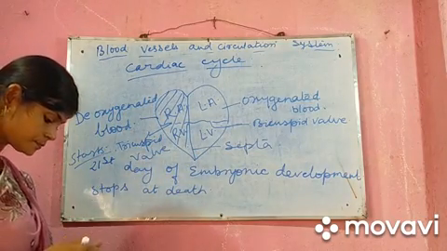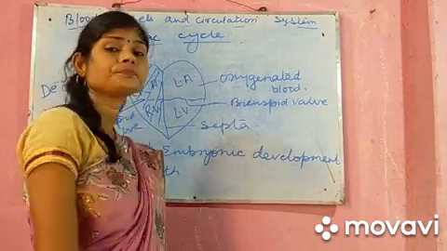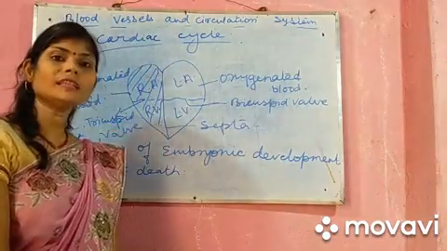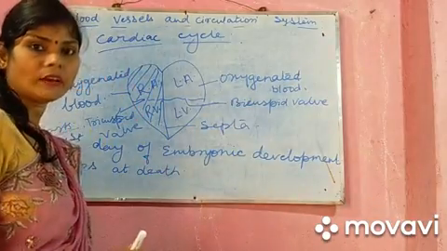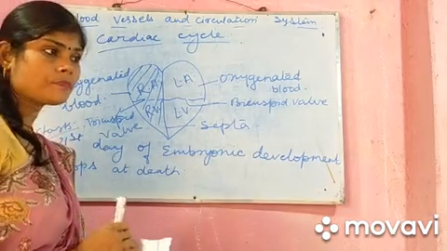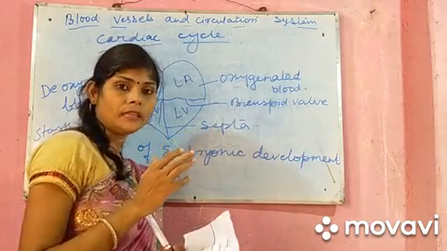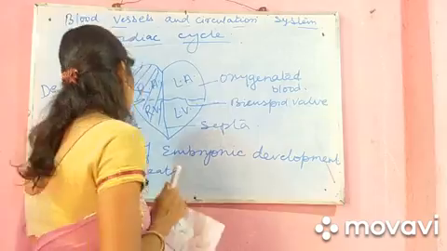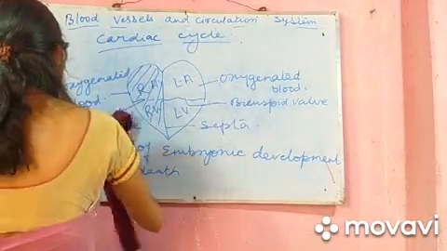What happens here? All the chambers are filled with blood. The superior vena cava and the inferior vena cava bring the deoxygenated blood from the different parts of the body. Superior vena cava and inferior vena cava.